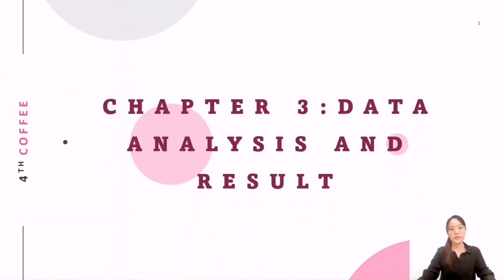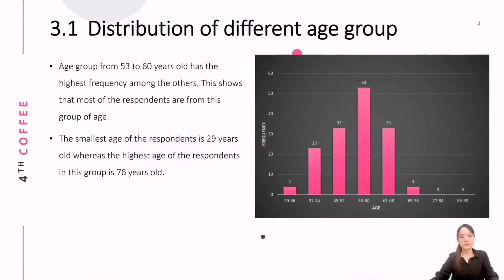Chapter 3, Analysis and Result. First one is 3.1, Distribution of different age groups. According to the bar chart beside, we can observe that the age group from 53 to 16 years old has the highest frequency among the others. This shows that most of the respondents are from this age group. The smallest age of the respondents is 29 years old, whereas the highest age of the respondents in this group is 76 years old.